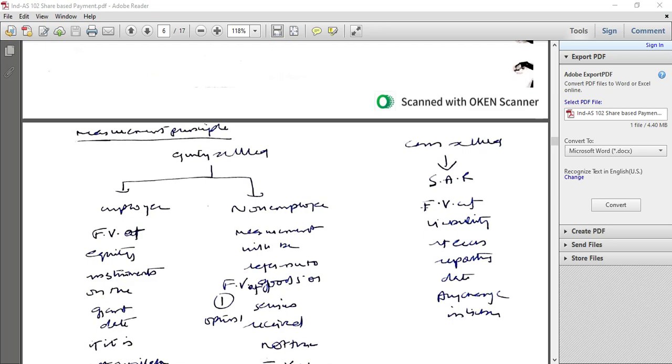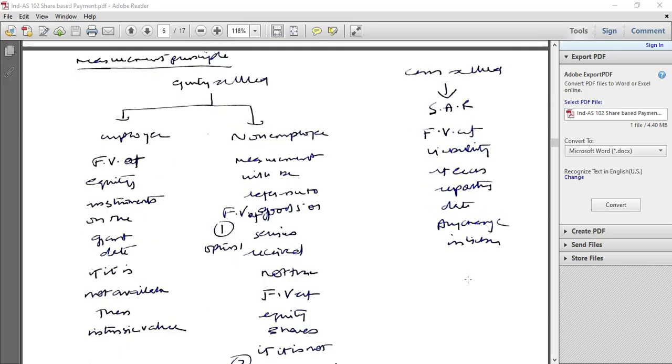Cash settled, like share appreciation rights: measured at the fair value of the liability at each reporting date.